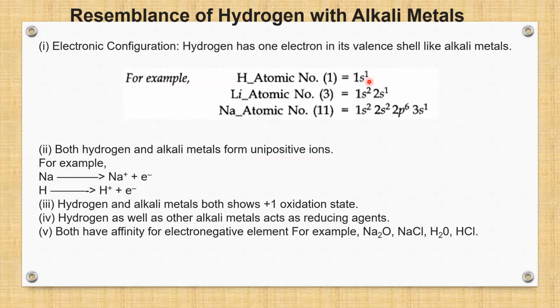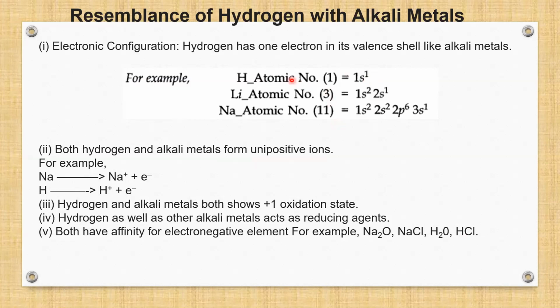Now, why are these elements called metals? As we know, the elements which can lose electrons and acquire a positive charge are termed metals. Hence, hydrogen has one electron in its valence shell like alkali metals.